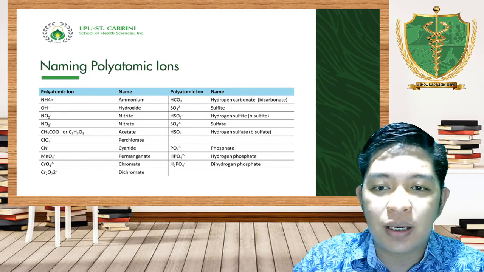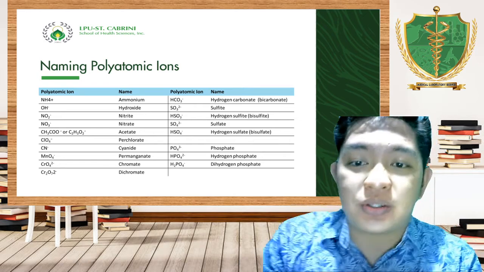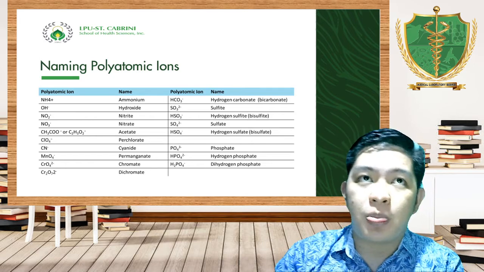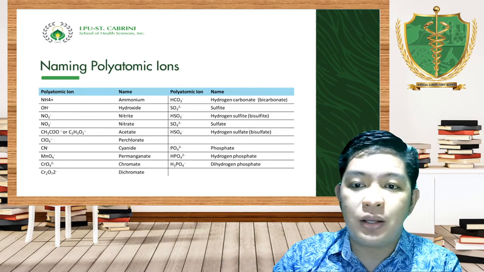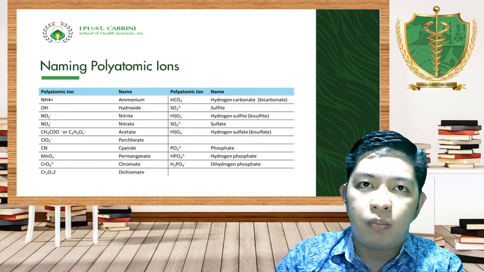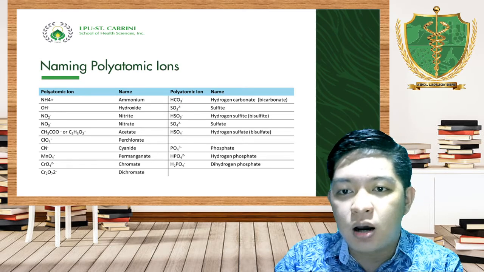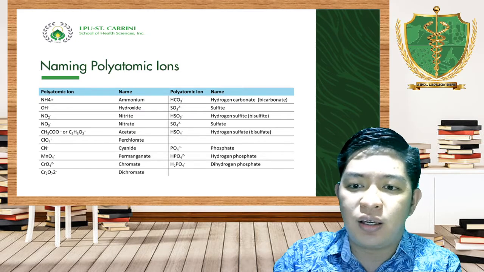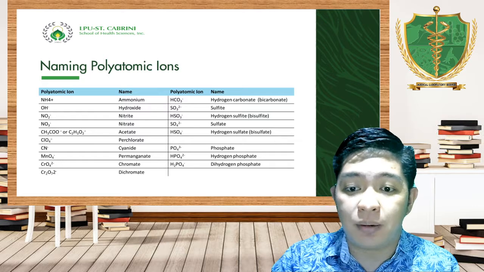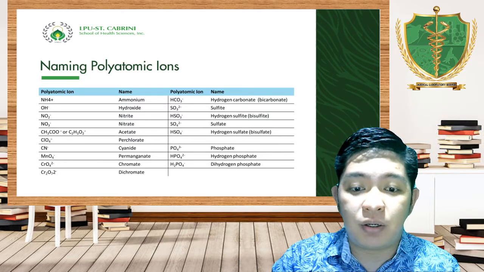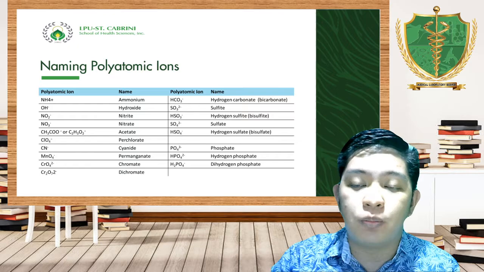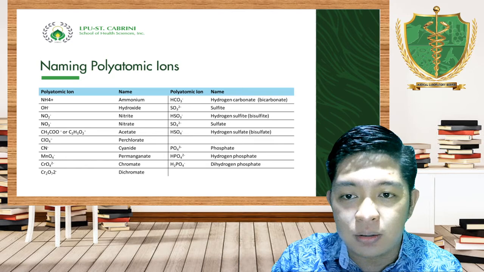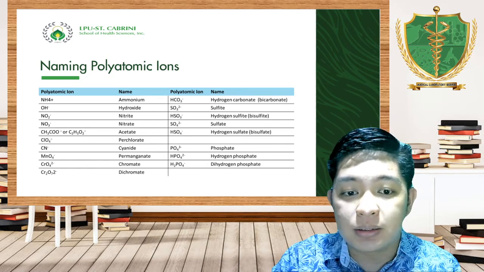Why am I asking you to take note of this? Because it will help you to understand how we are going to name compounds. Because if you don't know that these elements, this molecule or ions occur as polyatomic ions, then it will be too hard for you to understand and to identify the name of the compound. Okay? So for you to remember, you have to take note that there are what we call polyatomic ions that occur in more than one ion, more than one element. Okay?